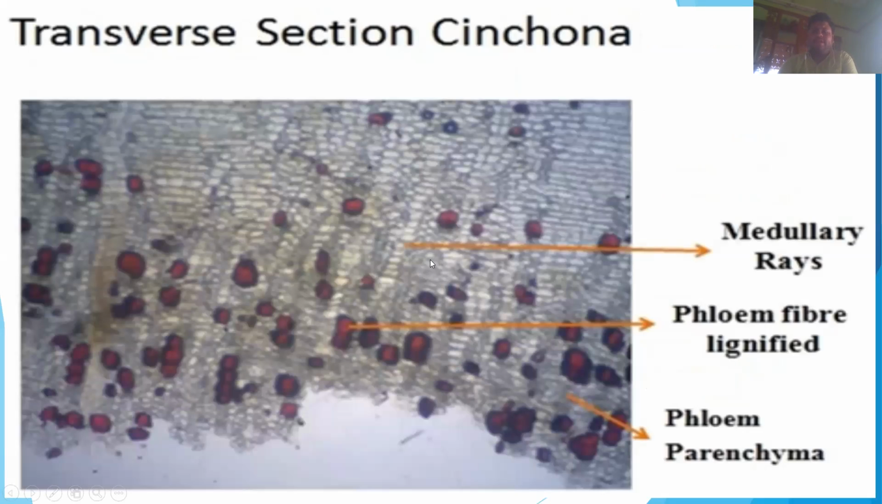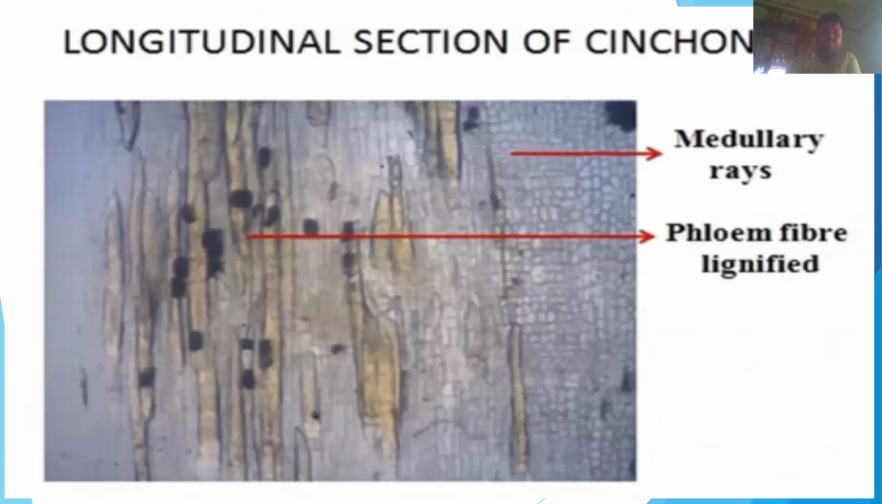Next, the transverse section of the cinchona. From that picture, we can identify the pink spots, which are the lignified phloem fibers. Lignified phloem fibers are in pink color under the microscope, and this long chain-like structure is identified as the medullary ray. Also, in between two lignified phloem fibers, phloem parenchyma is identified. These are some other microscopic characters of the cinchona under the microscope.